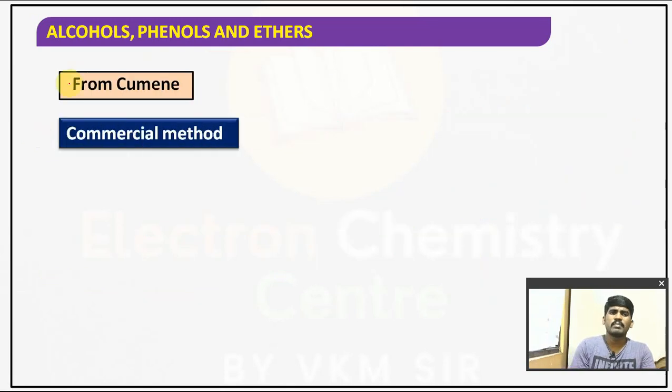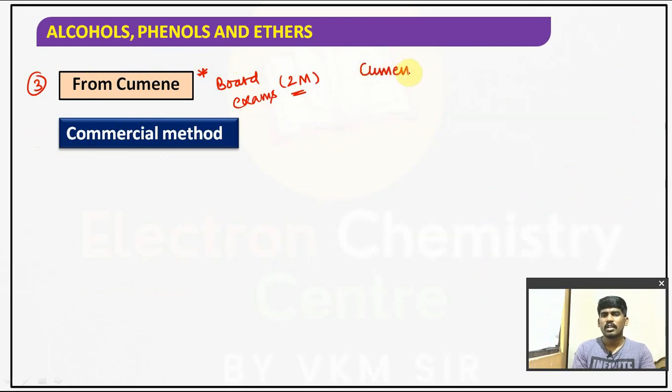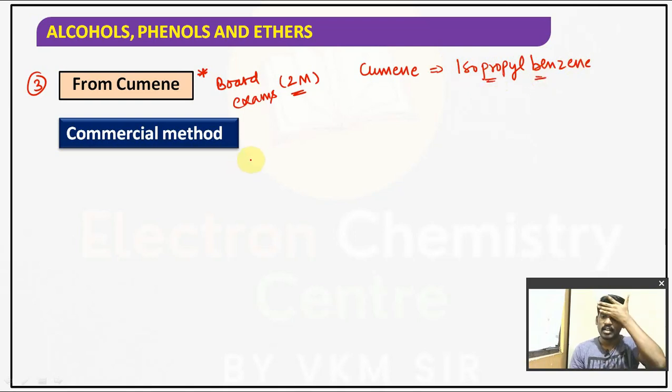The third preparation method is a commercial preparation method. It is very important for board exams for 2 marks: how do you prepare phenol from cumene? Even for competitive examinations they will ask you. Cumene is the common name. Cumene is also called isopropyl benzene. Hope you understand, children.